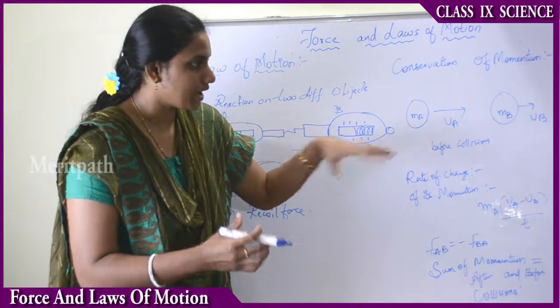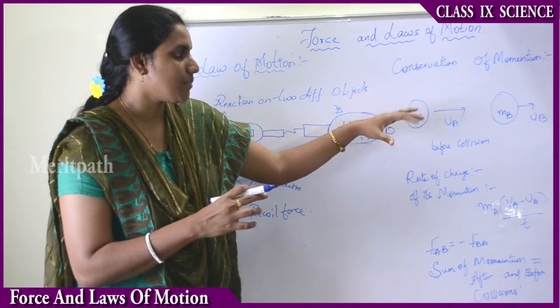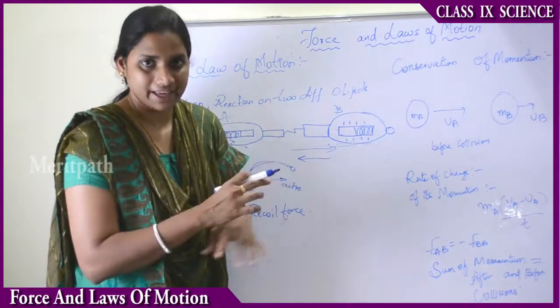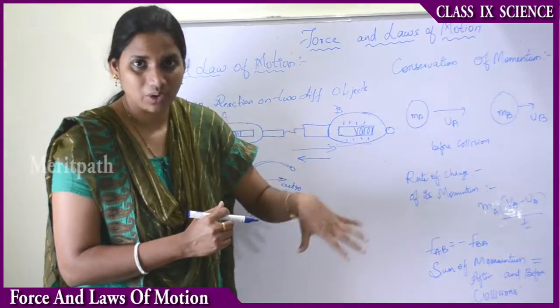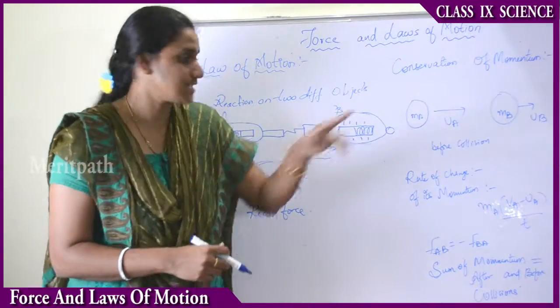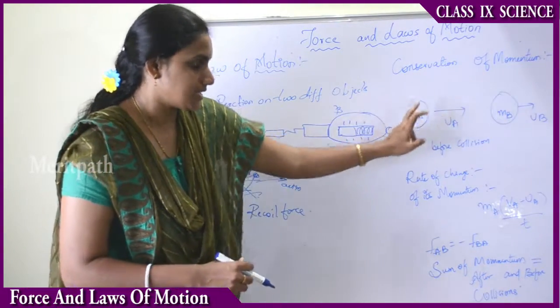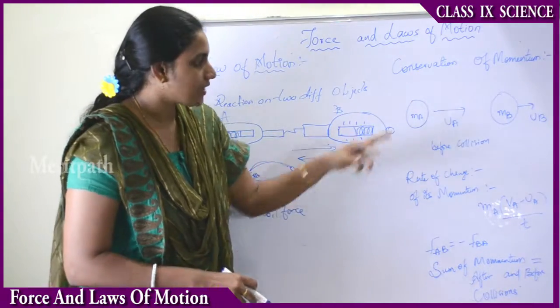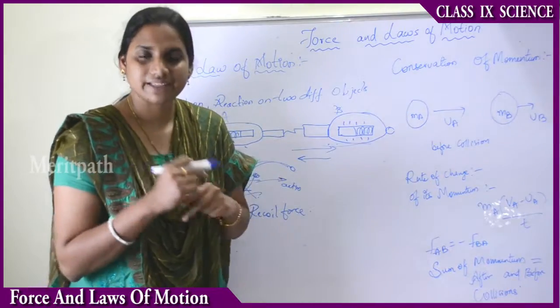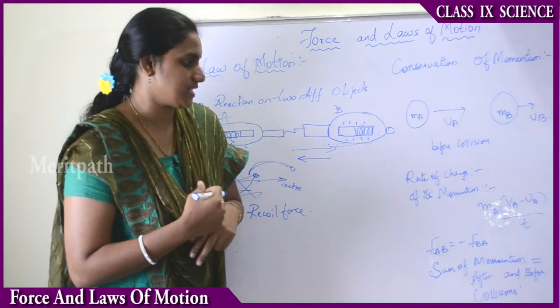And after collision also, the momentum, mass and velocity will be there. Therefore the momentum before collision is mA times vA plus mB times vB, and after collision it is mA times vA plus mB times vB, with the final velocities.